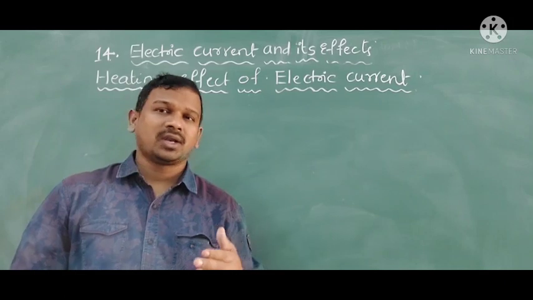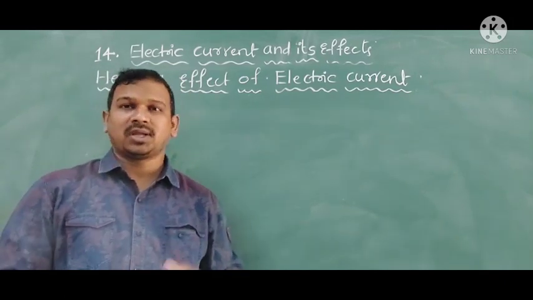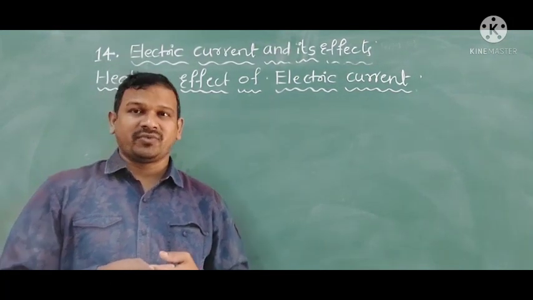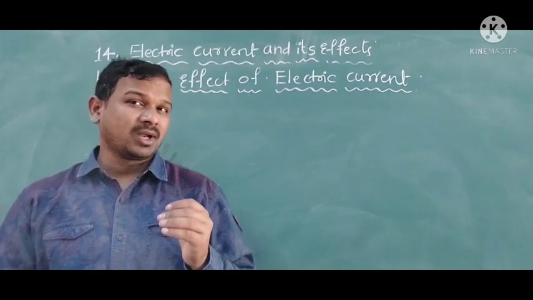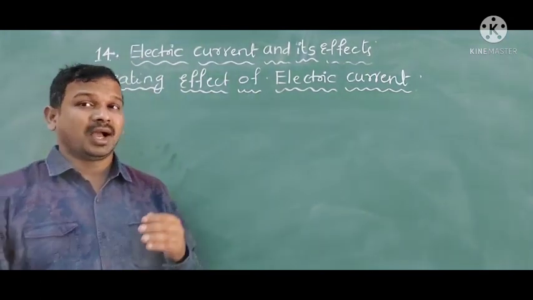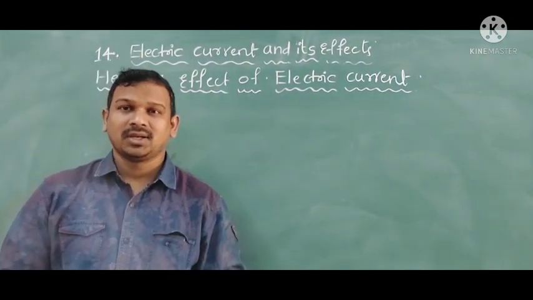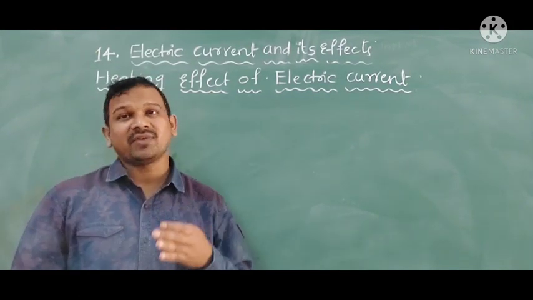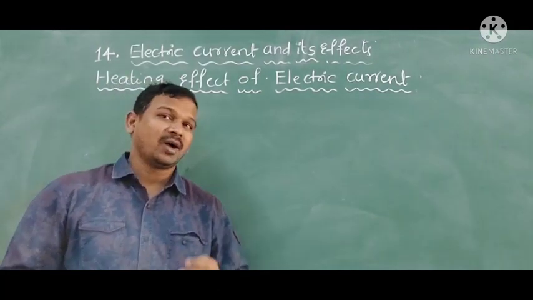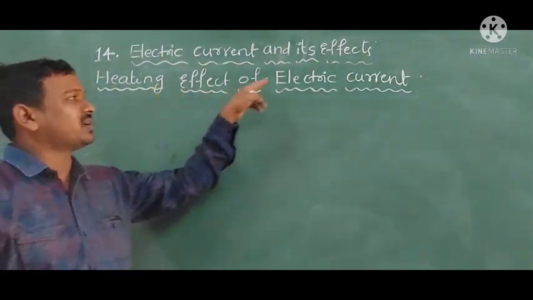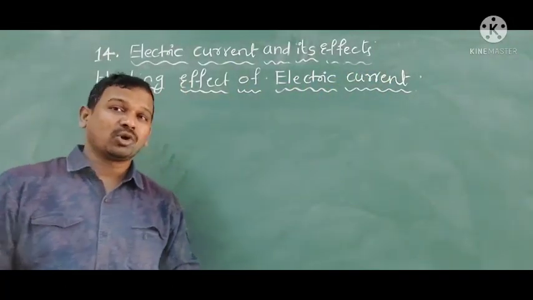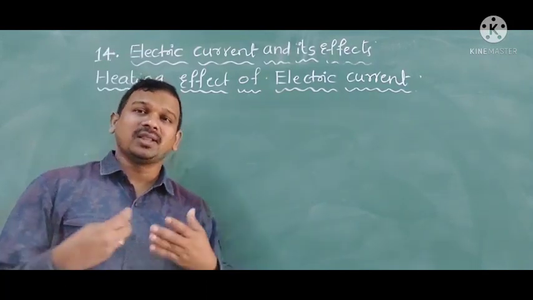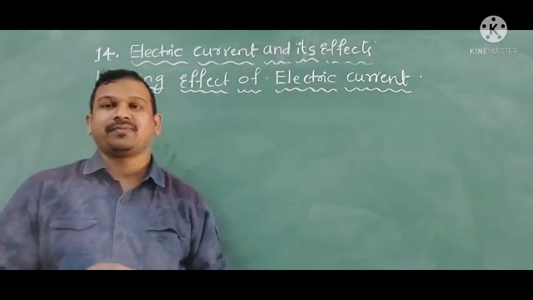Now, if the bulb is continuously glowing, what will happen? Of course, we know that when we touch the bulb after it has been running a long time, it gets very hot. Then why is it getting heated? It is the effect of electric current. Now we are going to study the heating effect of electric current. Because of electric current, we get some uses. One of the uses is the heating effect.